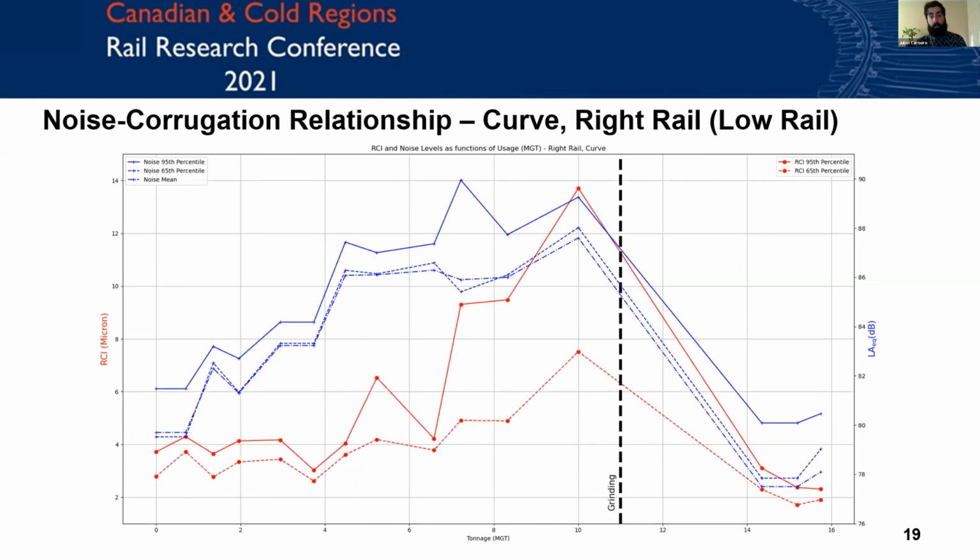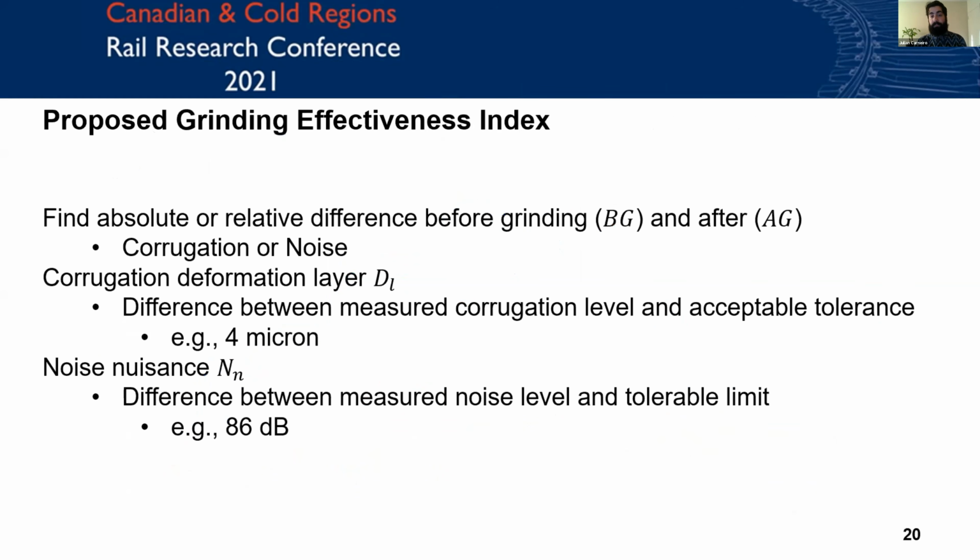And then looking at the low rail, we can see, again, that sort of concave up growth in the RCI, and we see very good responsiveness to grinding. So we're very happy with all 4 of those plots and how numerically it's justified.